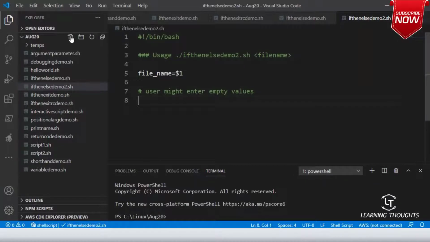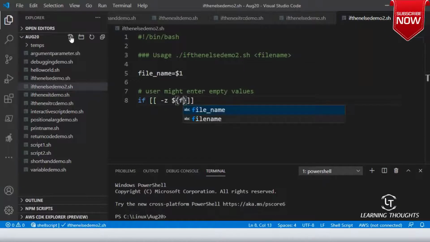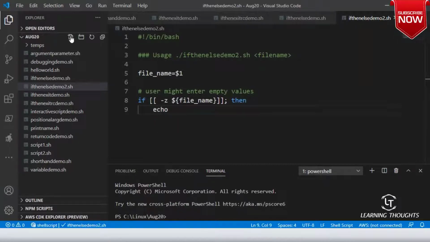So first let me write a condition for that. If hyphen z dollar file name, then write an echo statement.